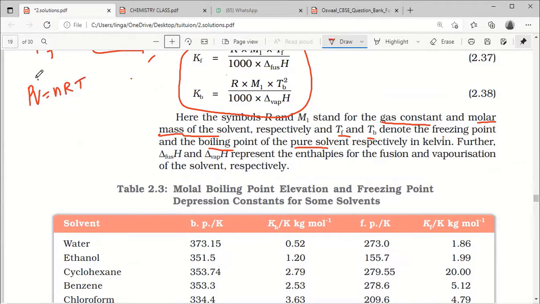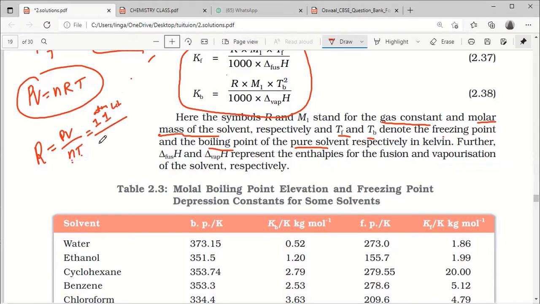I think last year you studied the ideal gas equation. In this ideal gas equation, R equals PV by nT. Here n is the number of moles, T is temperature. So if I take pressure as 1 atm, volume as 1 liter, then n is the number of moles. If I take 1 mole, then temperature in Kelvin. The unit is liter atmosphere per mole per Kelvin. The R value